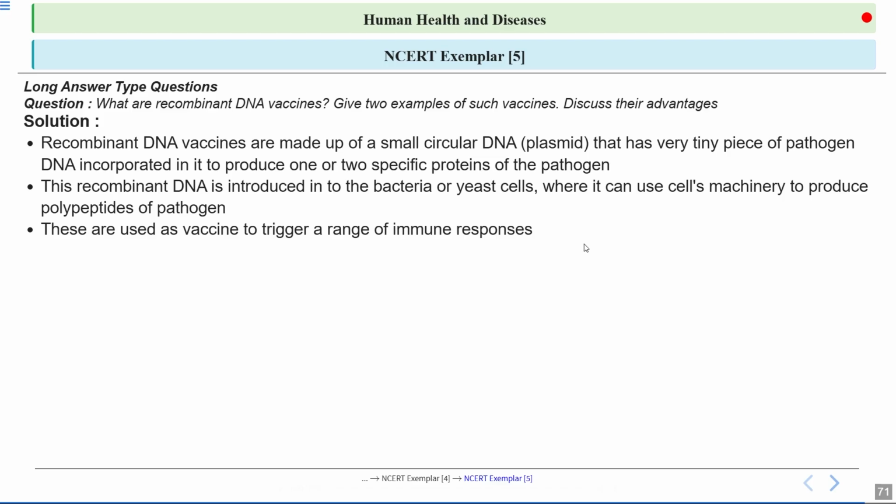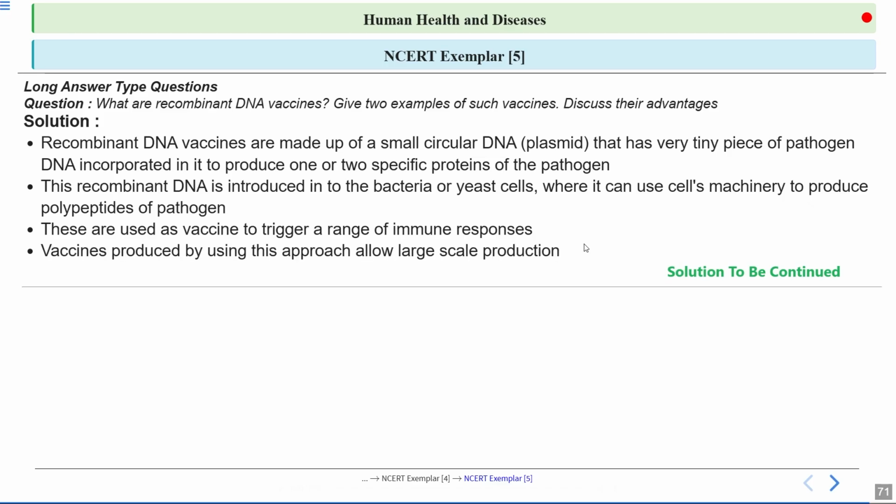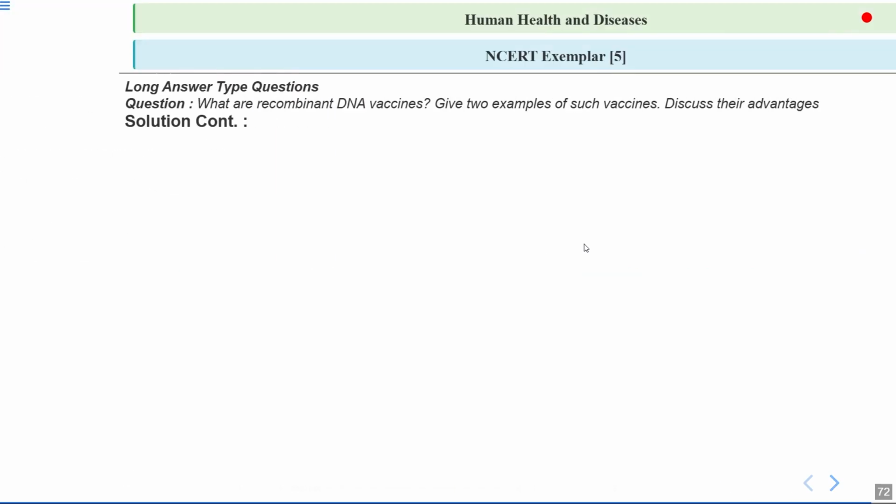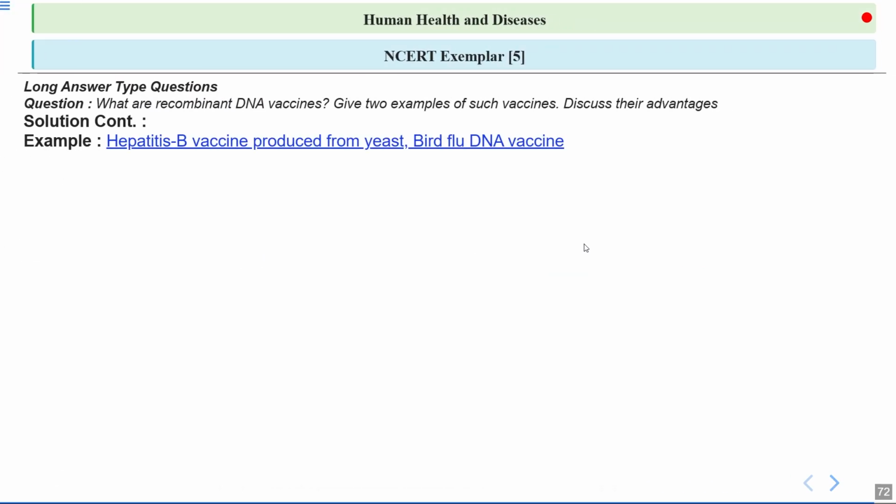Okay, so this is how vaccines are being prepared now on large scale, because we can now make these antigenic polypeptides in yeast and bacteria. Now, vaccines produced by using this approach allow large scale production. Example is hepatitis B vaccine, which is produced from the yeast. Okay, and bird flu DNA vaccines. This is also another kind of vaccine. So these are clear examples of recombinant DNA vaccines.